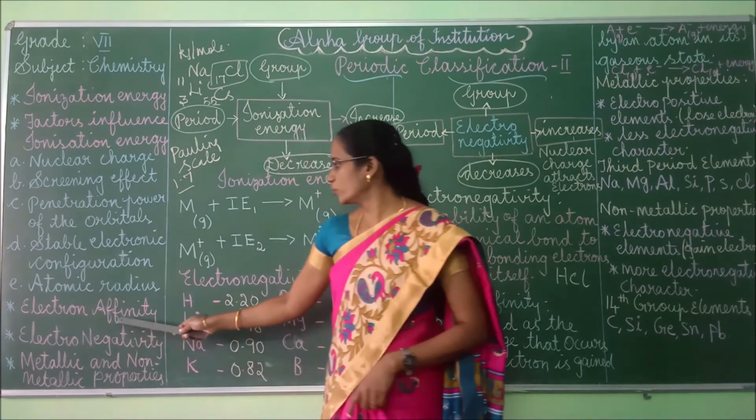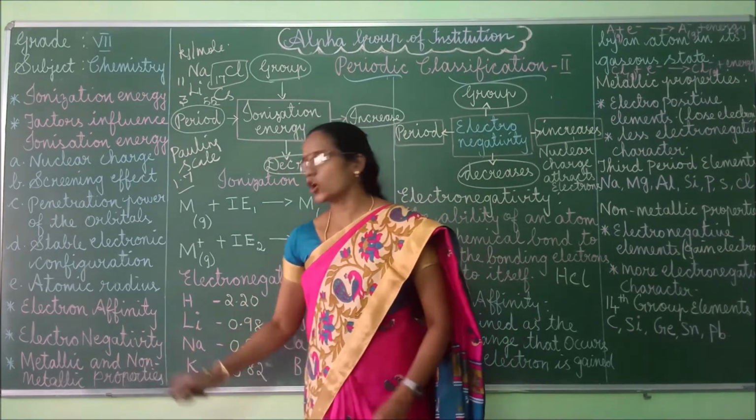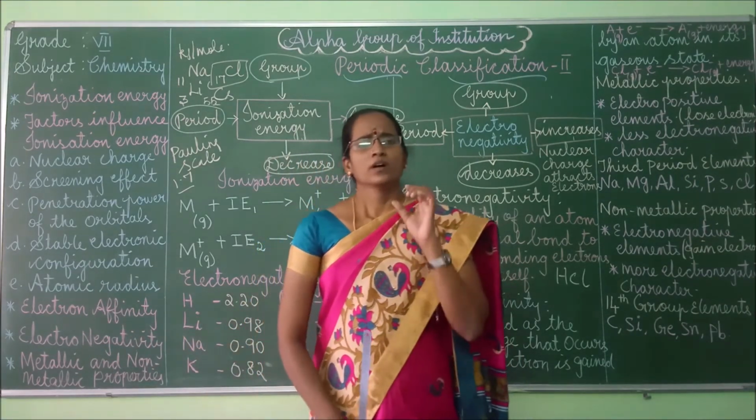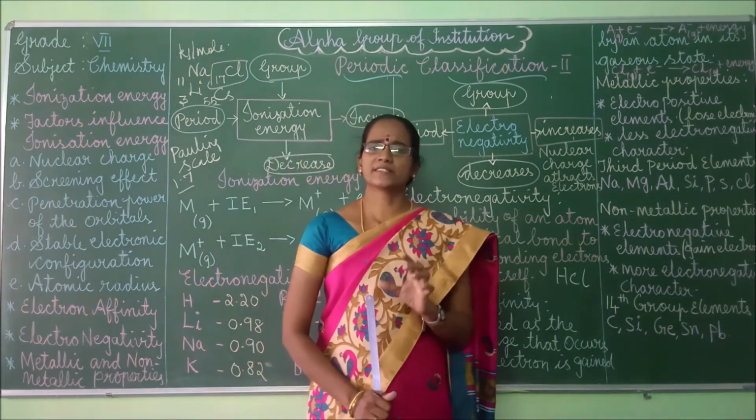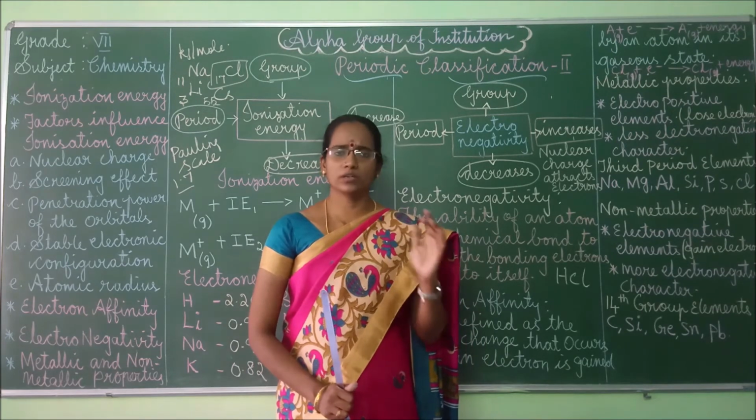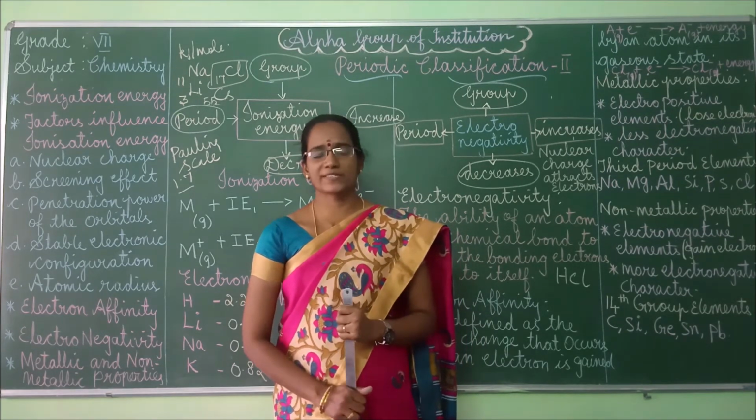So next we can move to the metallic and non-metallic properties. Already I explained this. In the periodic table, nearly 118 elements are present, isn't it?